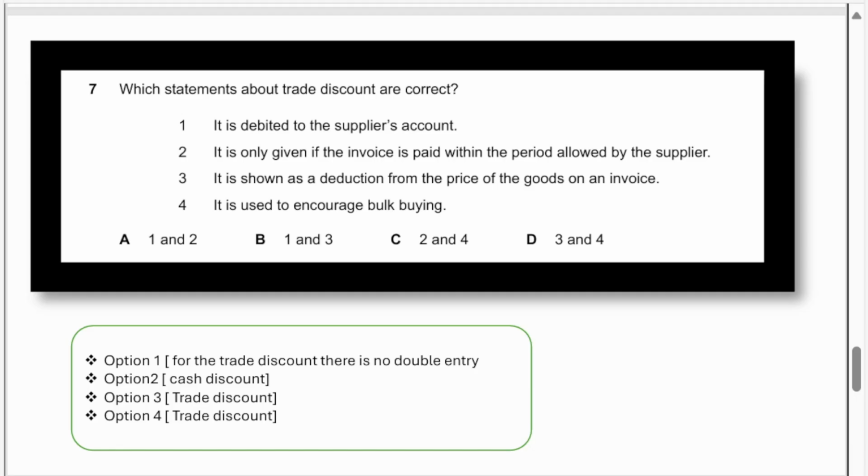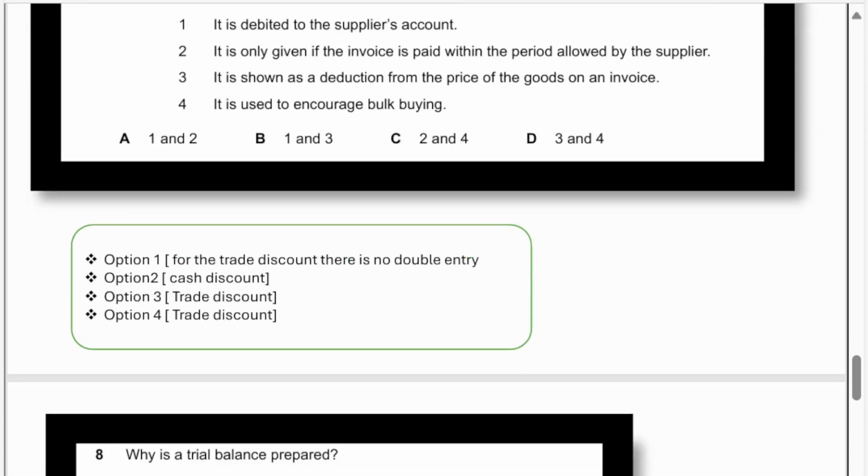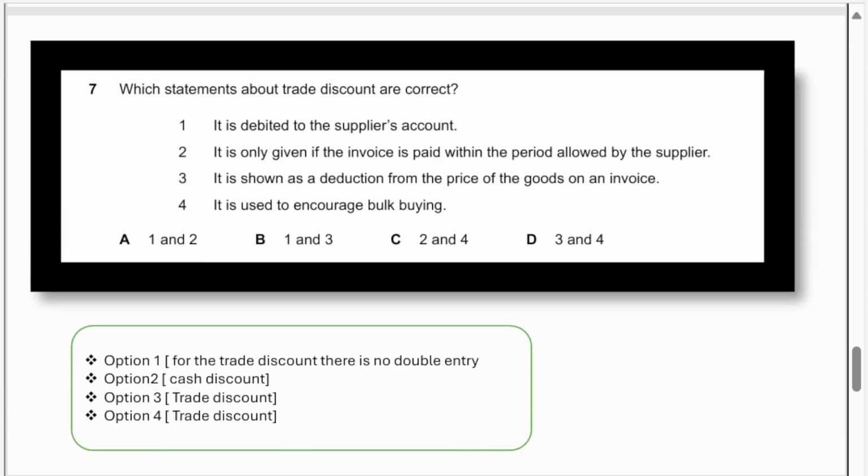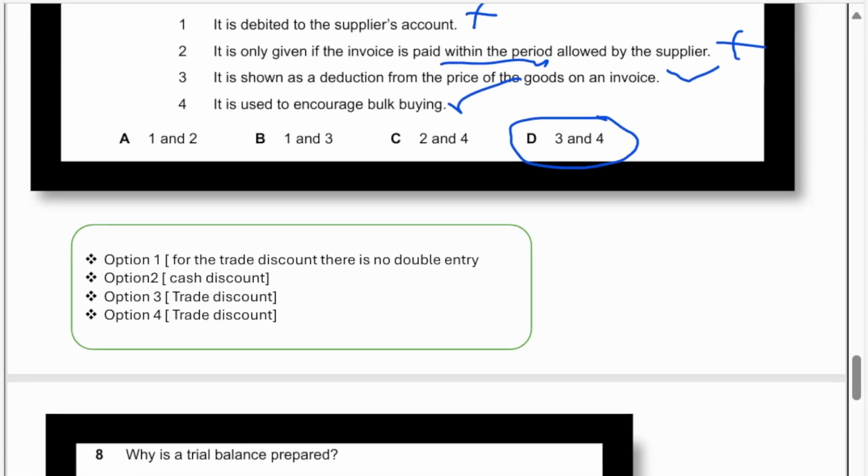Okay, so let's see the options. Option 1, for the trade discount there is no double entry. Yes, it's correct. It is not debited to the supplier's account, meaning there is no double entry for trade discount. Only for cash discount we have the double entry, discount allowed and discount received. Option 2, it is only given if the invoice is paid within the period. This is cash discount. It's wrong. Then third, it is shown as a deduction from the price of the goods on the invoice. Yes, it's correct. Fourth, it is used to encourage bulk buying. Yes, it's correct. So options 3 and 4.